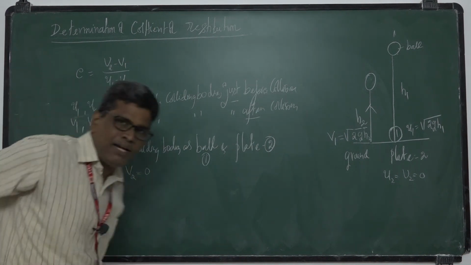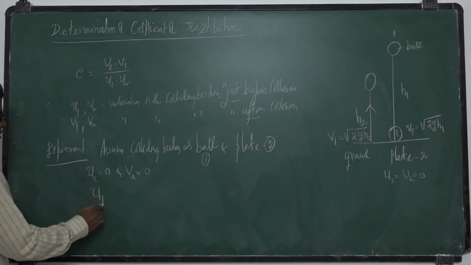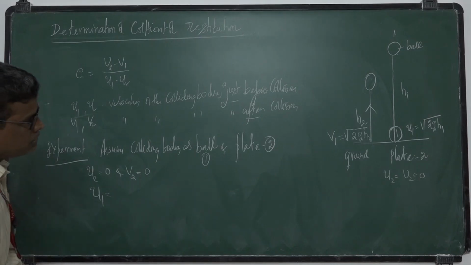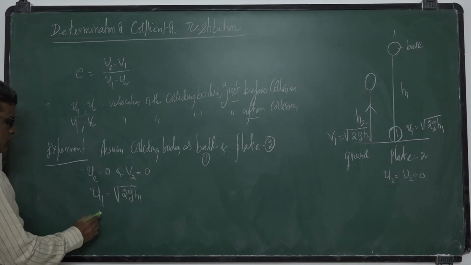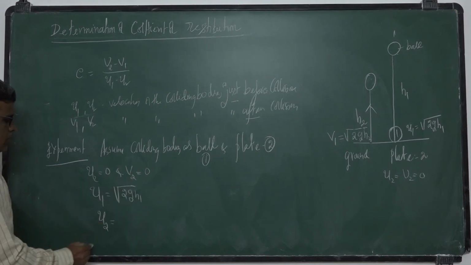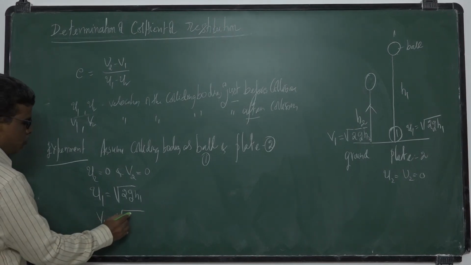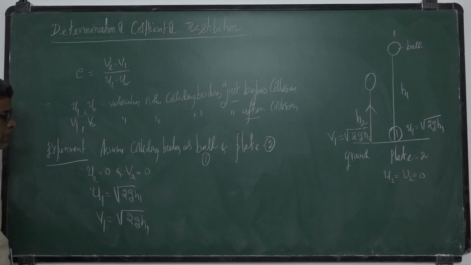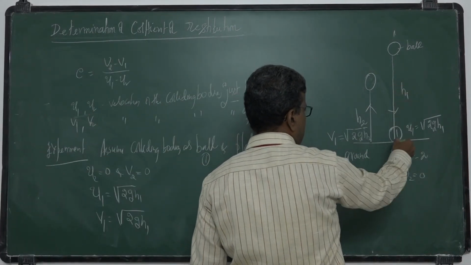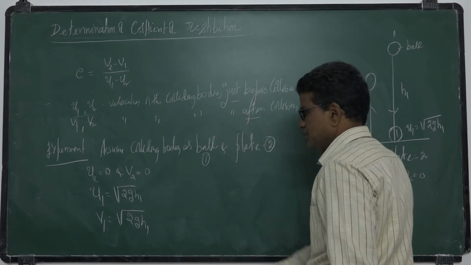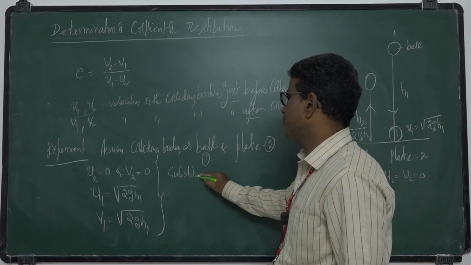The ball hits the plate and bounces again. u1 is the velocity of the ball before collision, square root of 2gh1, and v1 is square root of 2gh2, but in the opposite direction. Before collision the velocity is in this direction, after collision in this direction. Substitute these values.